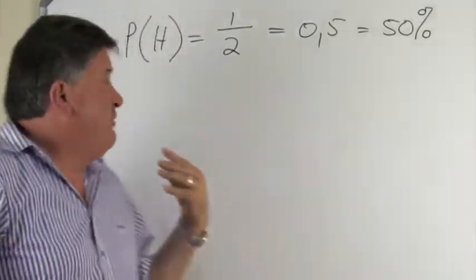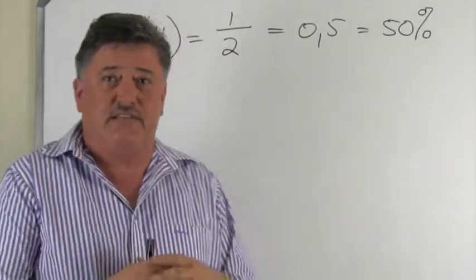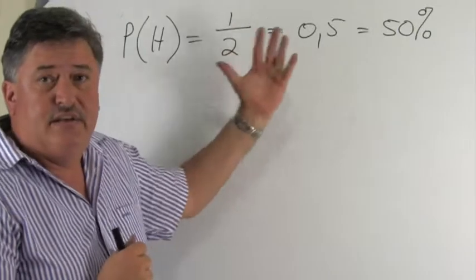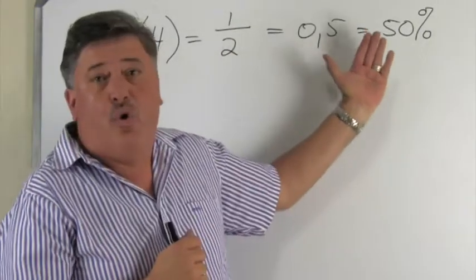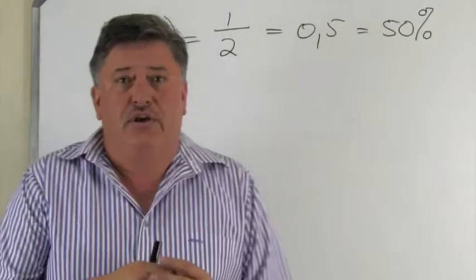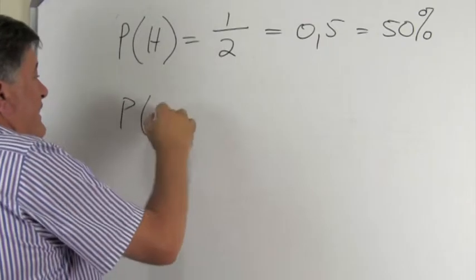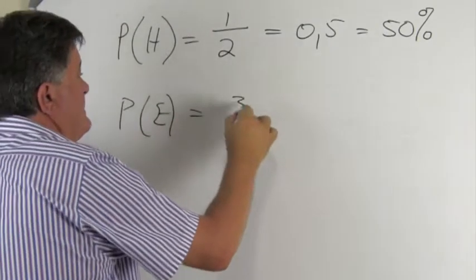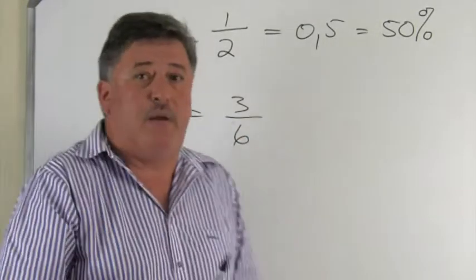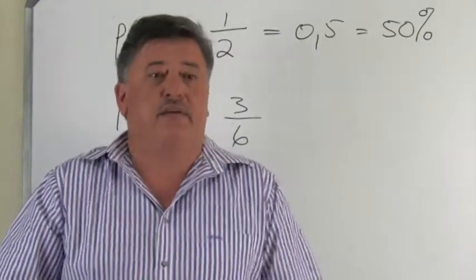So what I try to say is probability can be expressed in 3 different ways, namely common fractions, decimal fractions, or percentages. Now, when we are working with common fractions, we do sometimes get probabilities that give us an answer, let's say, of 3/6. You will remember the example on the even number on a die.